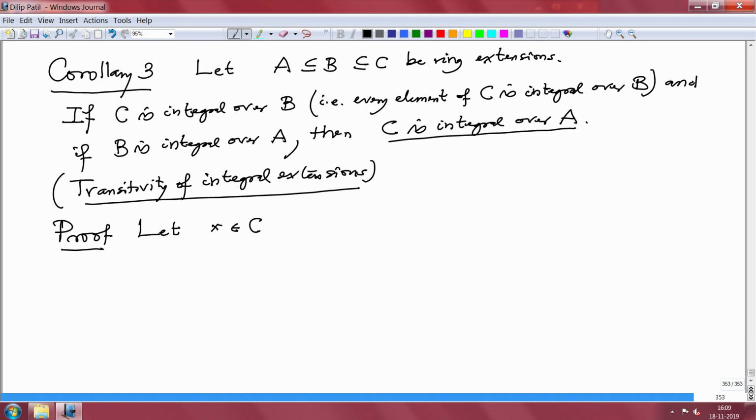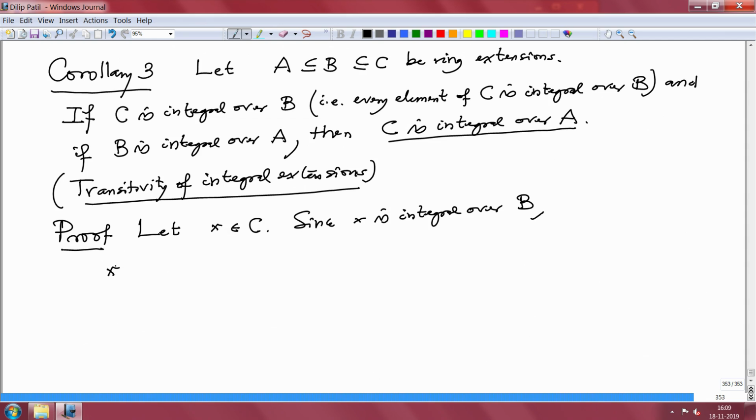We want to show that this x satisfies a monic polynomial with coefficients in A. And what do we know? We are given that C is integral over B. So since x is integral over B, it will satisfy a monic polynomial with coefficients in B.